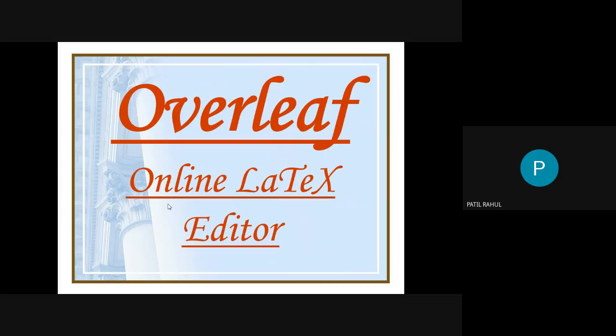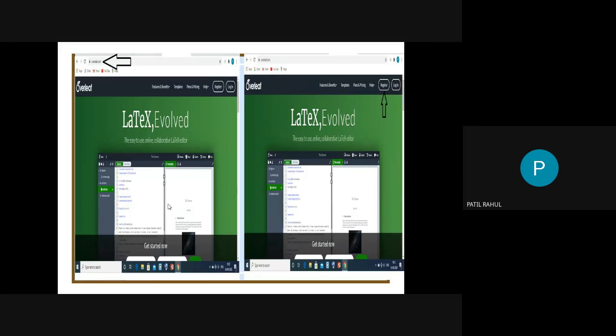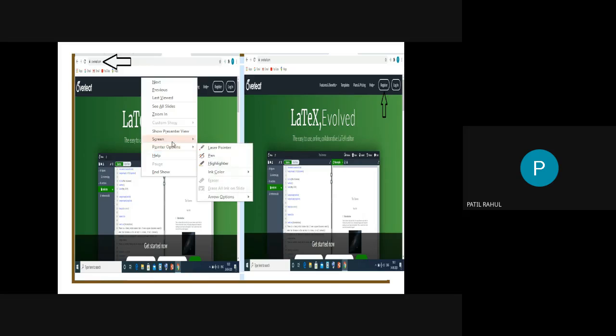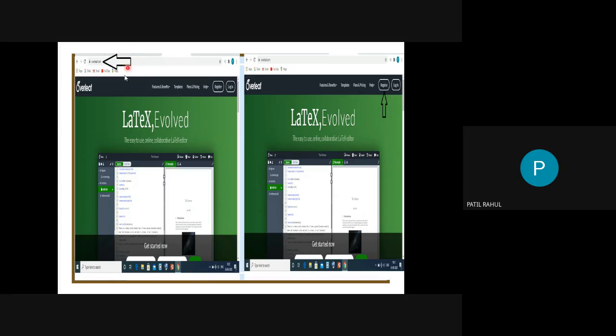So how to use this Overleaf software? Let's see. First, go to the Google browser. You see this arrow, it means in the browser you just write down overleaf.com. If you write down overleaf.com, then this website will open.